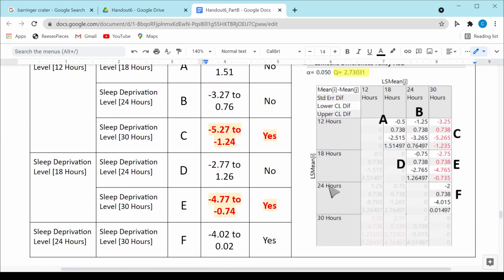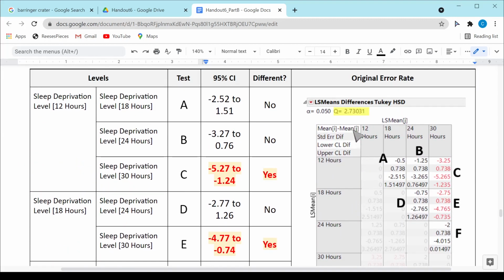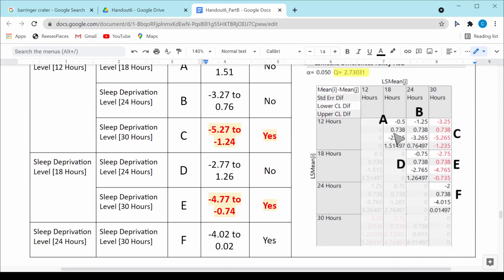All right, so let's look at our LS mean difference report here. And I'm going to first consider this information in box A. Box A is going to do a comparison between 12 hours and 18 hours. So I just line up the row and the column here. The confidence interval is given by this here where I have my cursor, the lower confidence limit, and then that is the upper confidence limit.